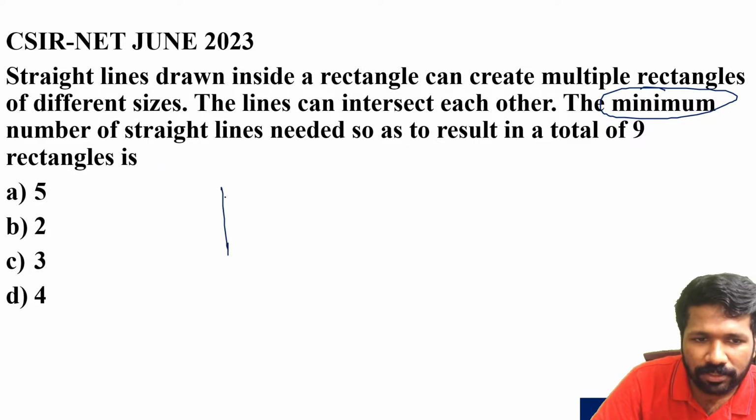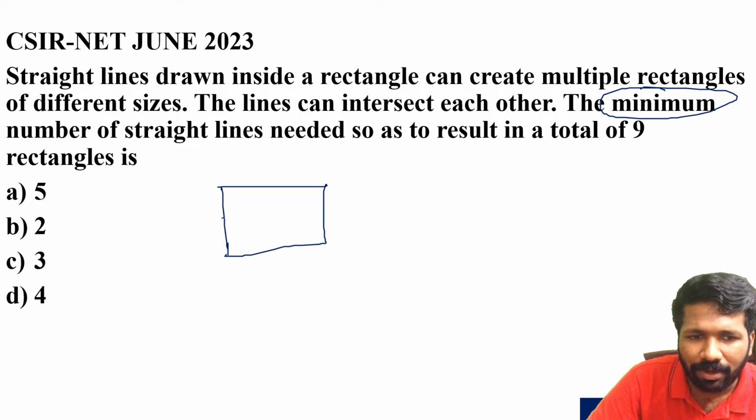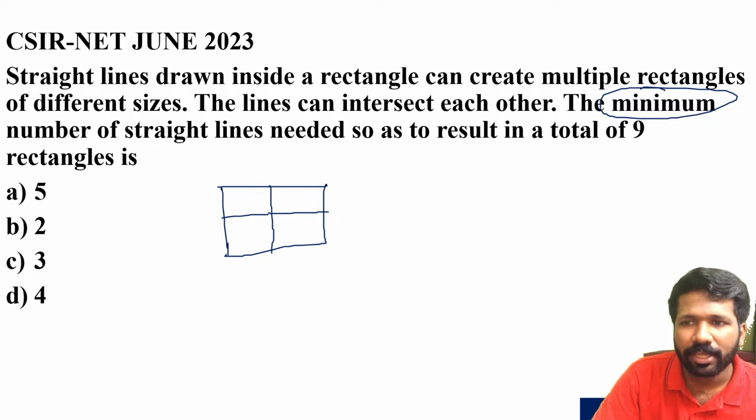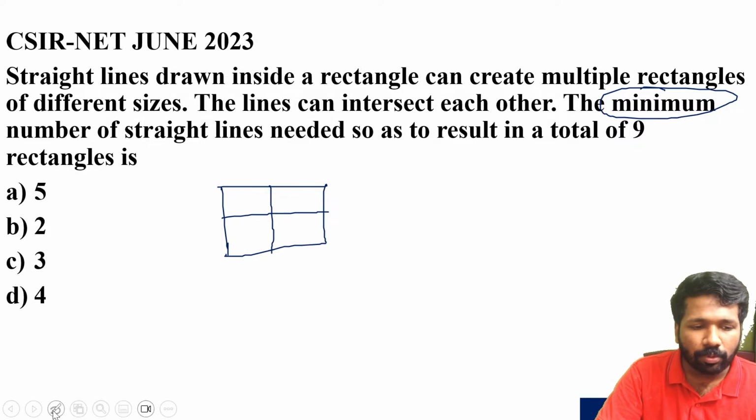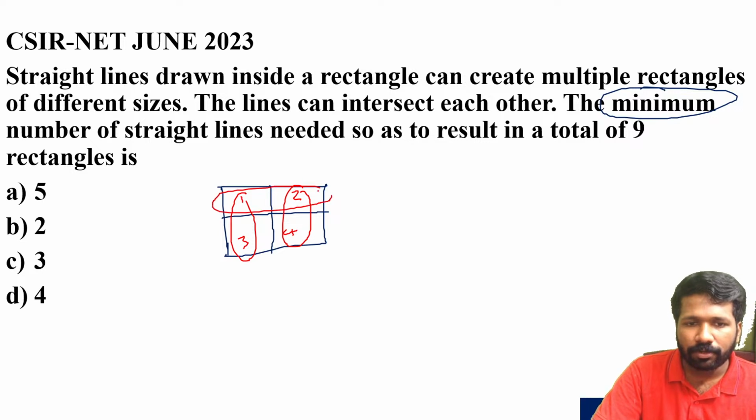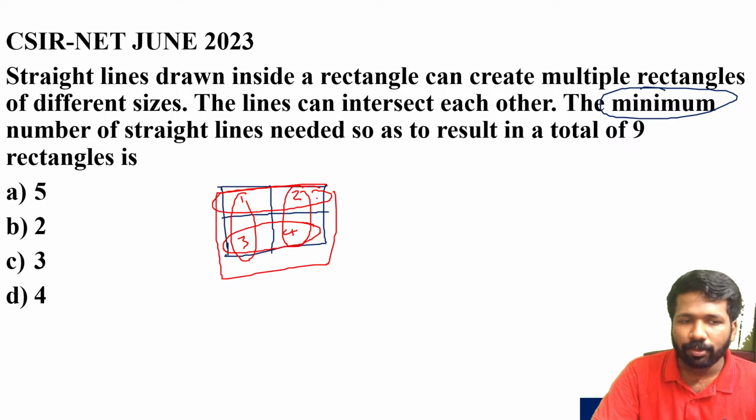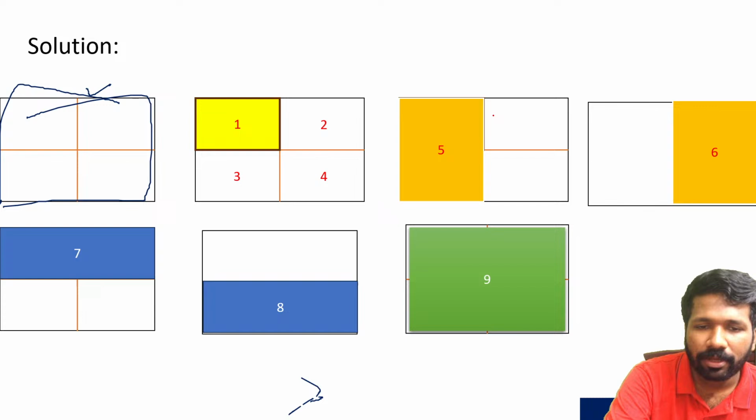How? If this is the original rectangle, if you draw a line parallel to the edges and perpendicular to those initial edges, this will create 9 rectangles. How? Now this is a counting polygon question. You can see the 9 rectangles here. The non-overlapping ones: 1, 2, 3, 4. Then 1 and 3, the 5th one; 2 and 4, the 6th one; 1 and 2, the 7th one; 3 and 4, the 8th one; and the full rectangle, the 9th one. So a total of 9 rectangles you can make from this.